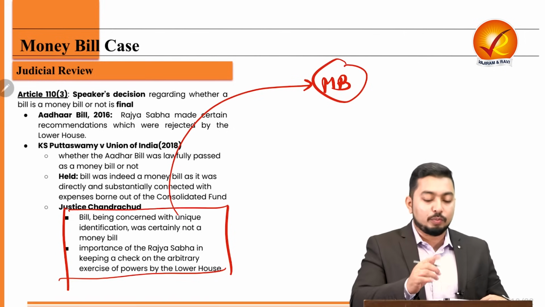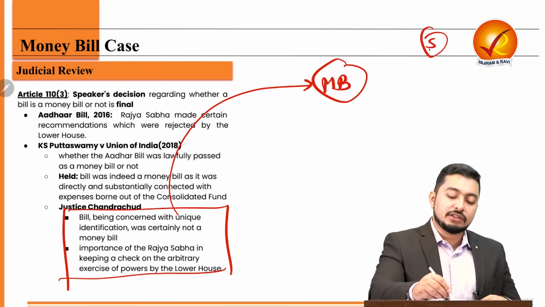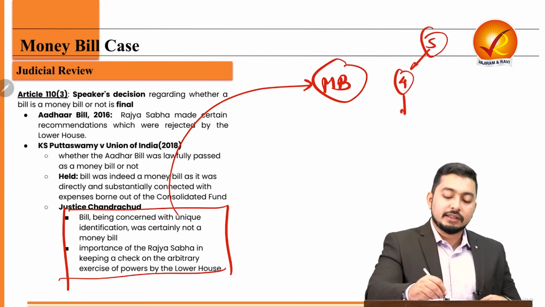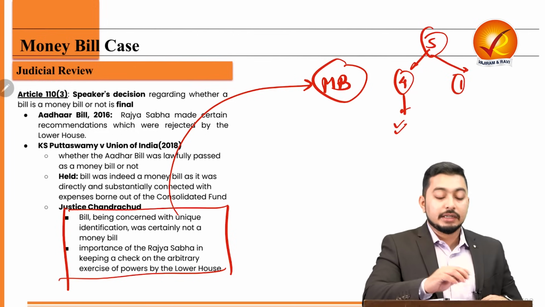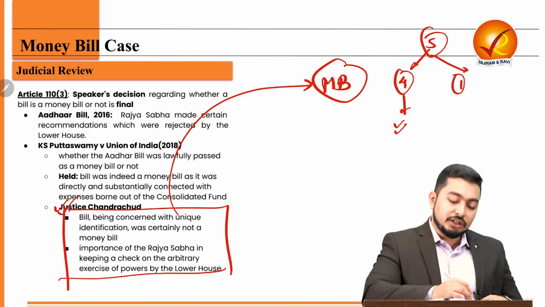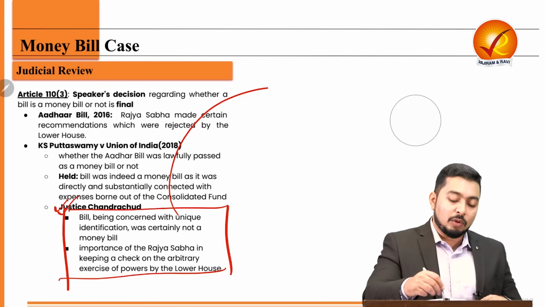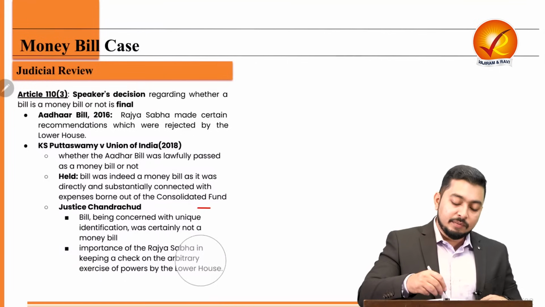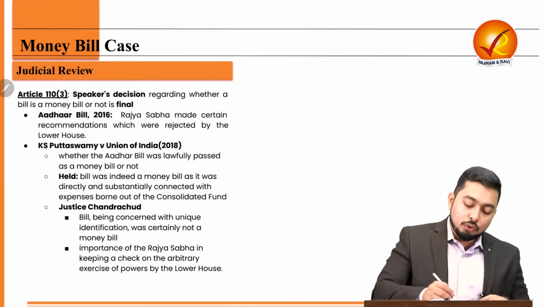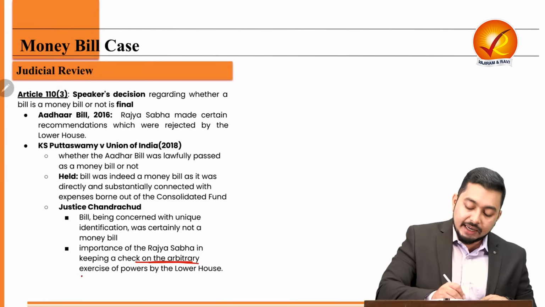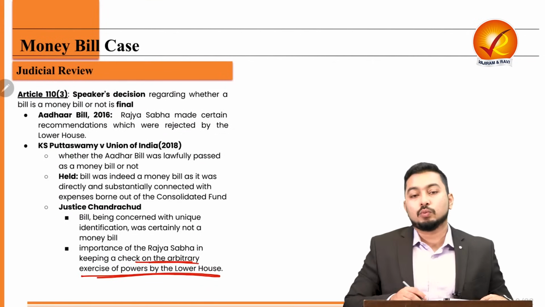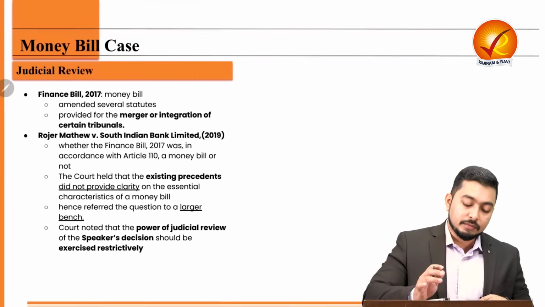What do I mean by dissenting opinion? Let's say there is a 5-judge bench, 4 judges say that it is absolutely constitutional, but one judge, that is our Justice Chandrachud, gave a dissenting opinion that this bill is about identity. And it is important for Rajya Sabha to keep a check on the arbitrary exercise of powers of the lower house, which is the Lok Sabha.